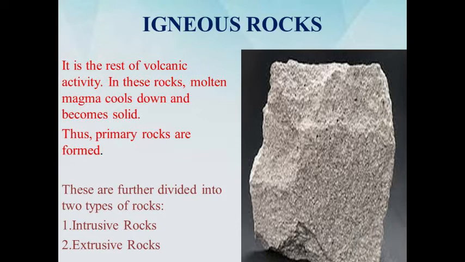Now comes extrusive rocks. When molten magma comes on the Earth's surface, it rapidly cools down and becomes solid. Such rocks are extrusive rocks. In it, fine-grained rocks are formed. Basalt is an example of such type of rocks.